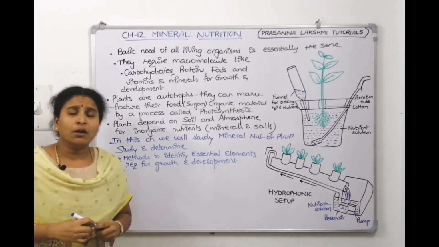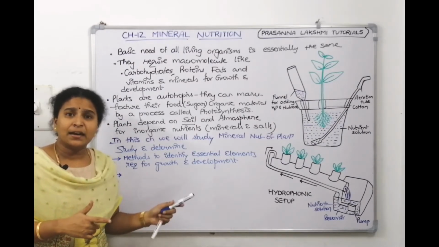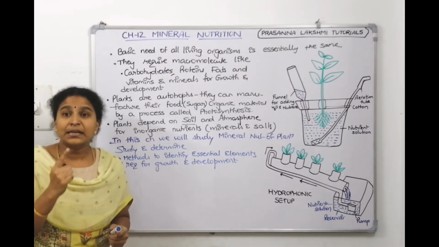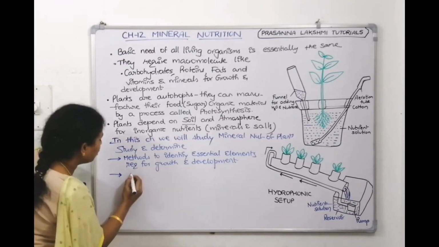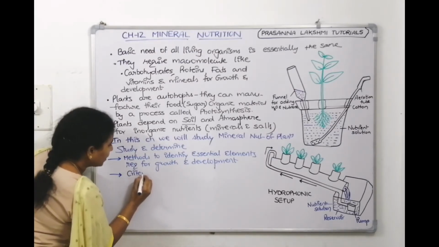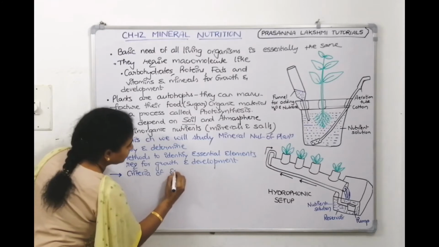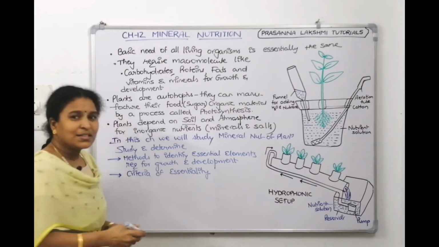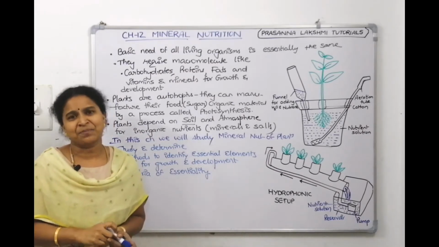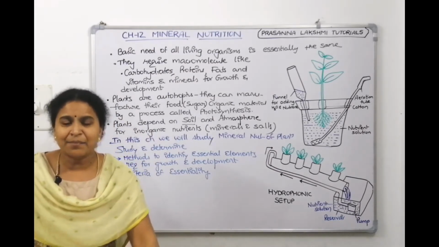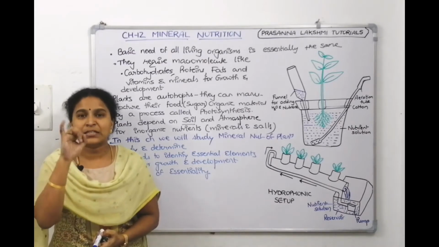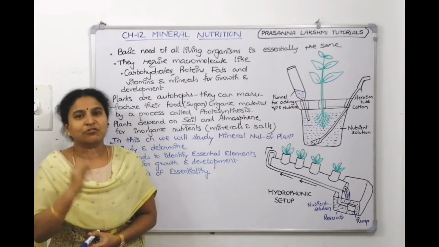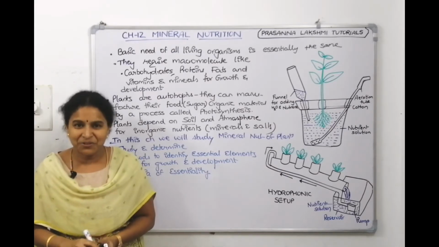Then, on what basis you have identified that they are essential elements? What's the criteria? That also you need to tell. That comes under criteria of essentiality. We need to define criteria of essentiality. Now, what is the criteria for writing the NEET examination? Criteria for writing the NEET examination is you should be having physics, chemistry, biology as your core subjects, and you should cross 50% of marks in your boards. That is criteria. Do you know that?